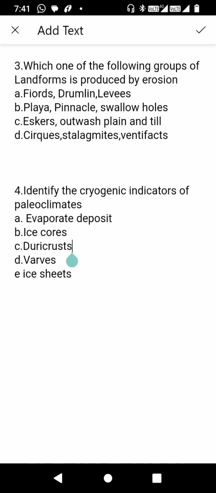Because mountains are more exposed to fluvial erosion as well as to aeolian or wind erosion, and when they are exposed to these forms of erosion as well as very high temperatures and dry conditions, it leads to a lot of weathering. So all that leads to the recession or the decline of mountain slopes. Our third question is: which one of the following groups of landforms is produced by erosion? This is a very frequently asked question, and the correct answer is B, playa, pinnacle, and swallow holes.